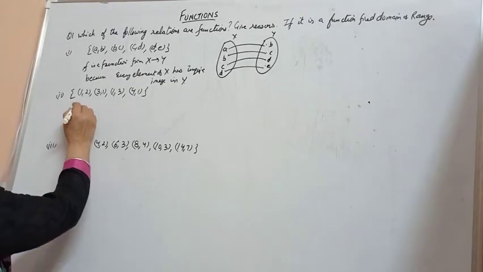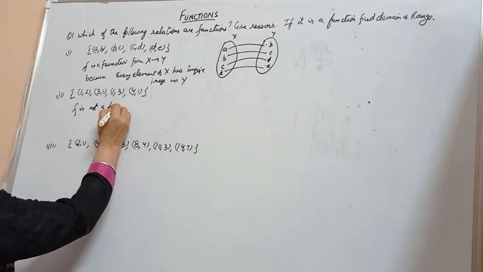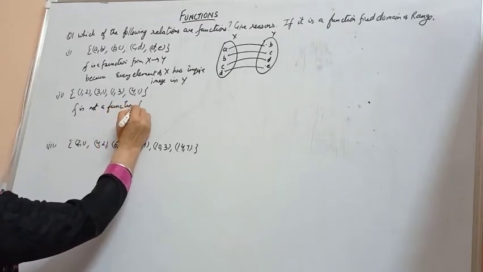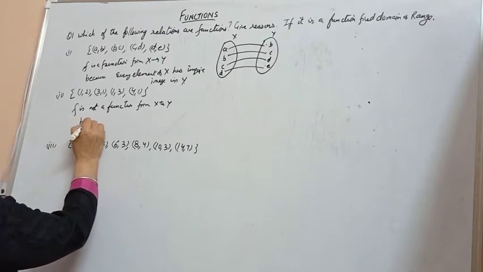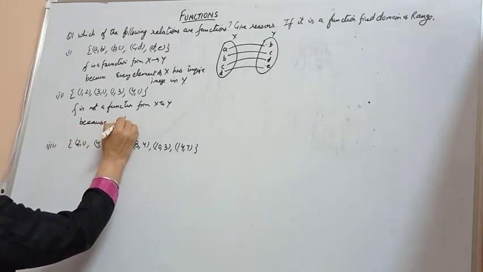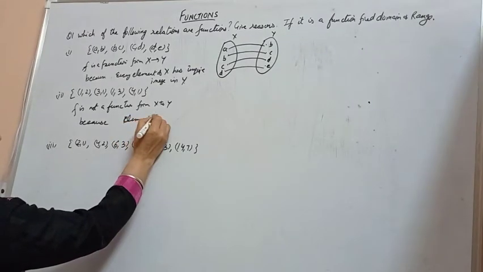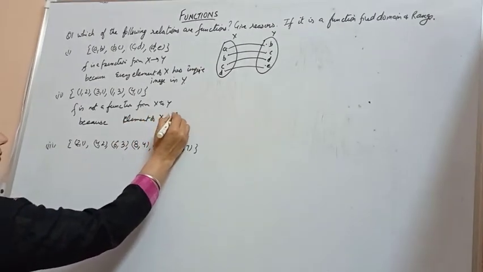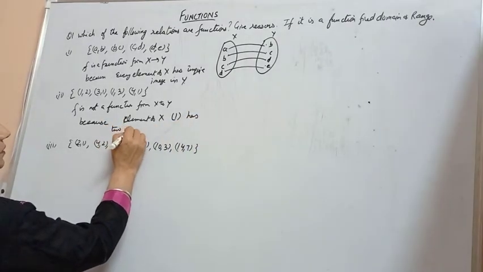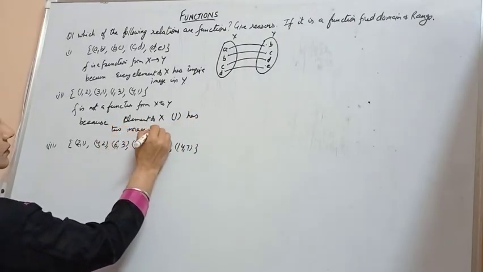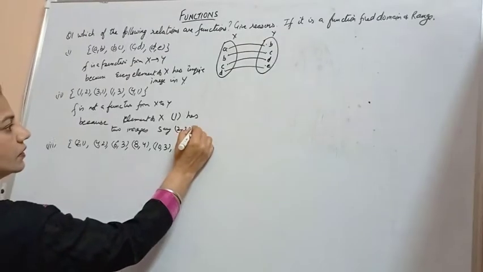We say that f is not a function from x to y because one element of x, 1, has two images, 2 and 3, in y.